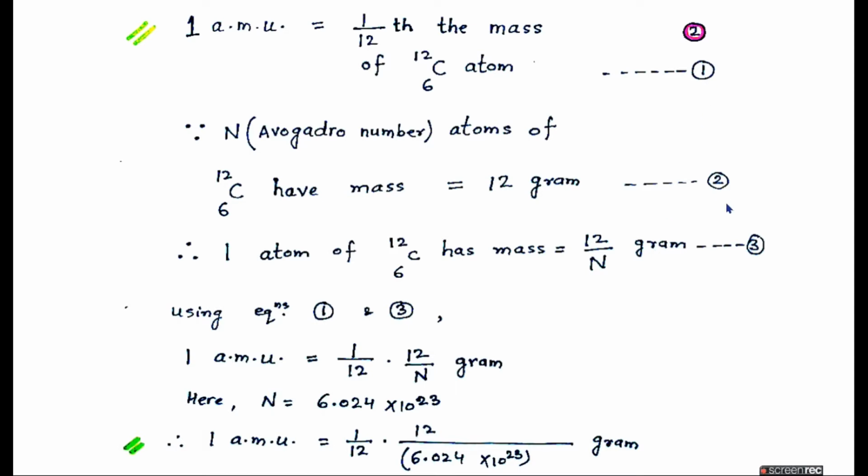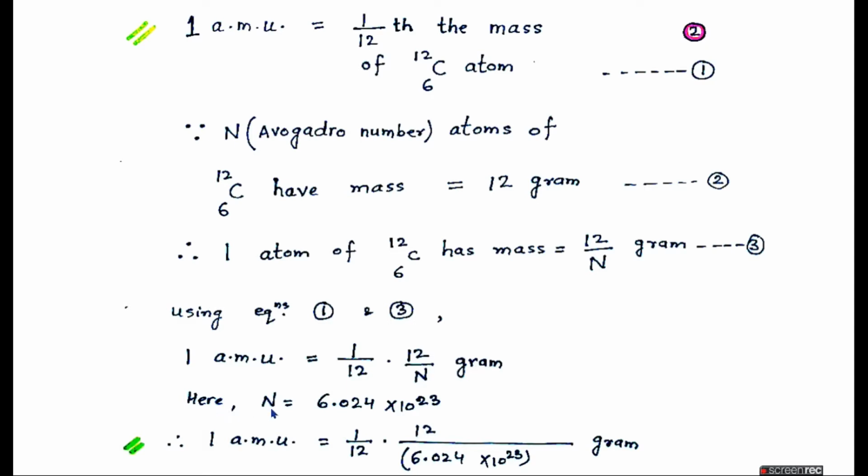Using equation 1 and equation 3, we get that one atomic mass unit is equal to 1/12 of the mass of one carbon atom, which is 12 divided by N grams.